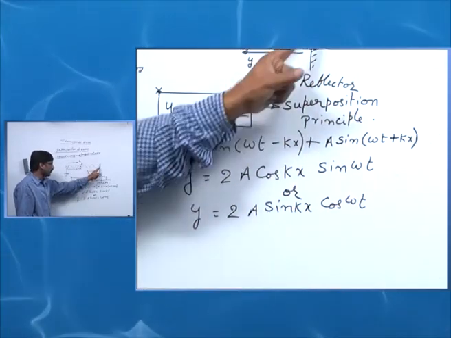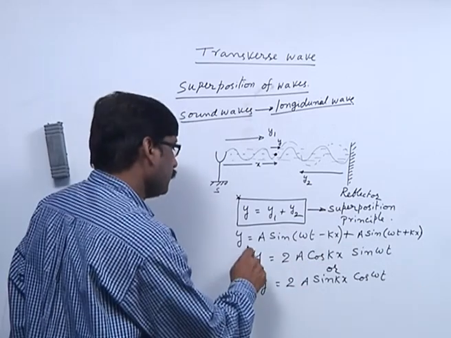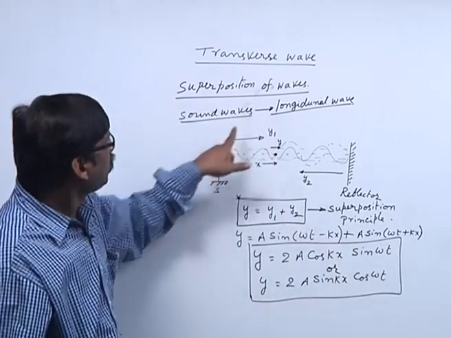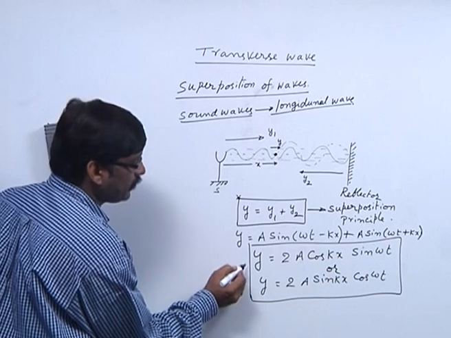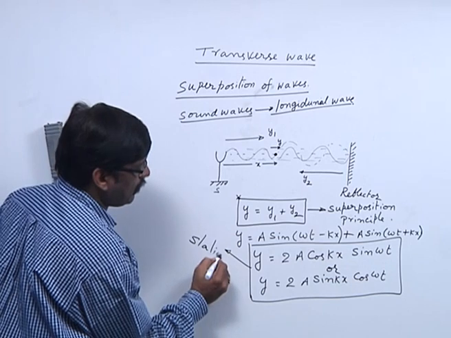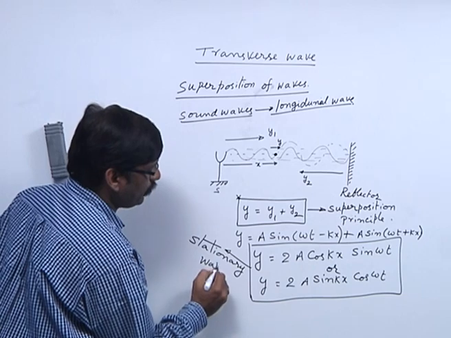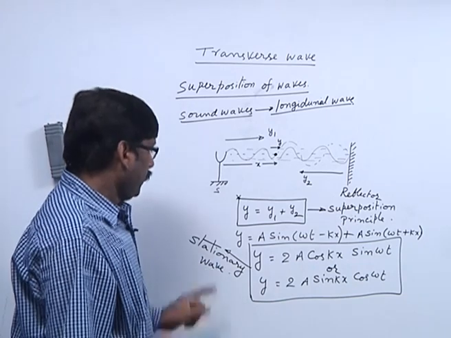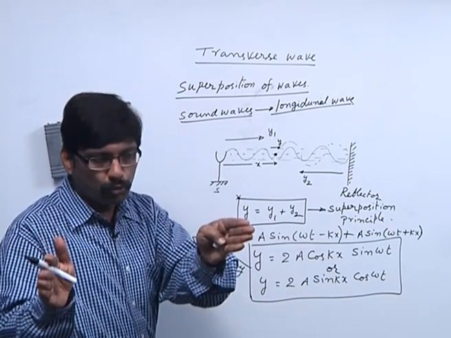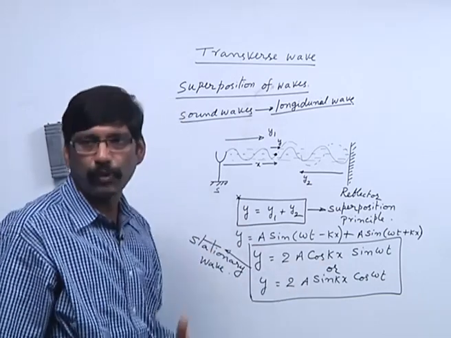Depending on the individual waves and phase change, cos and sin can be interchanged. This equation is called the stationary wave equation. When two progressive waves travel in opposite directions, a stationary wave is formed.